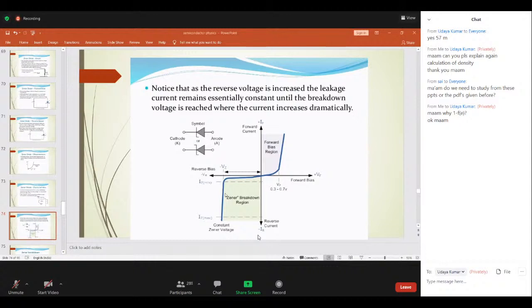Then what are the advantages of the Zener diode? The power dissipation capacity is very high, it has high accuracy and is small in size. It is used for voltage stabilizers or shunt regulators, and it is also used for clipping and clamping.